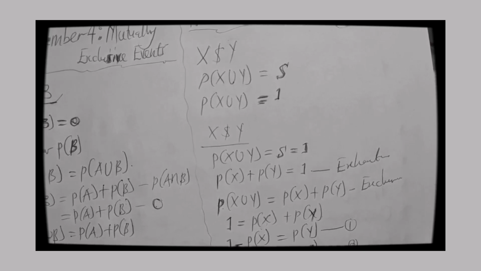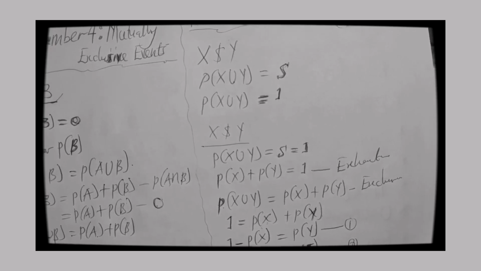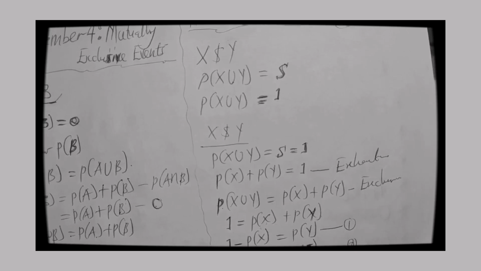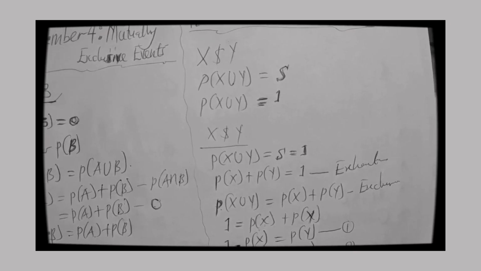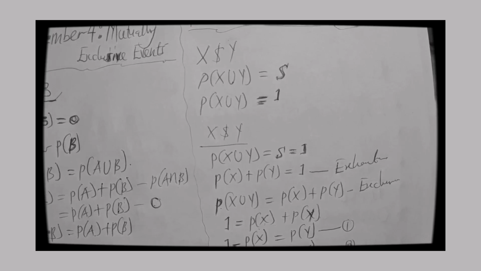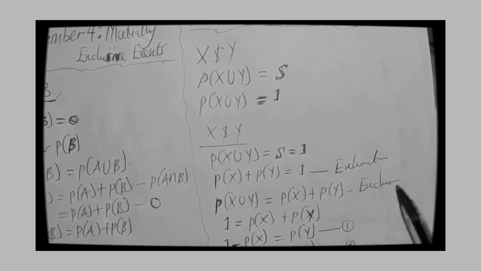So therefore we can conclude that P of X bar is equal to P of Y, isn't it? Yes. Which in turn we can say that therefore X bar is equal to Y. The event that X won't occur is equal to Y. So in that we can talk about the exhaustive and exclusive.